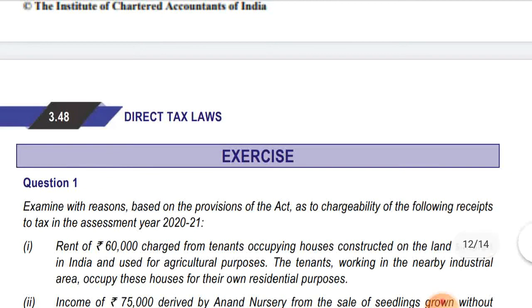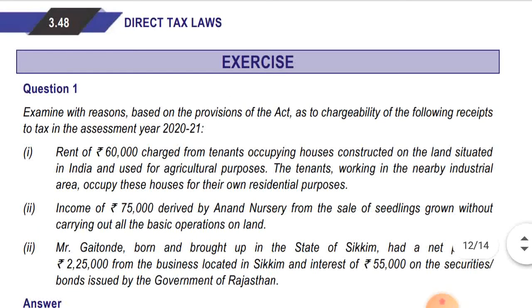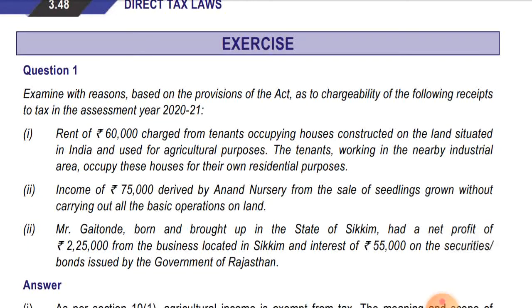That's it with the illustrations. Now let's move to the exercise. Question number 1. Examine with reason based on the provisions of the Act as to chargeability of the following receipts to tax in the assessment year 2021. Rent of rupees 60,000 charged from tenants occupying houses constructed on the land situated in India and used for agriculture purpose. The tenants working in the nearby industrial area occupy these houses for their own residential purpose.